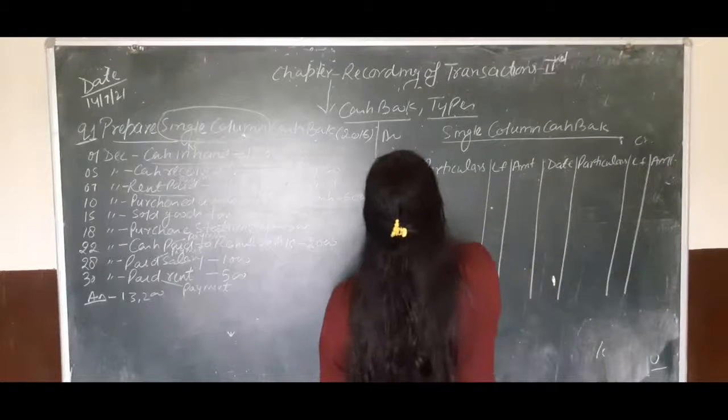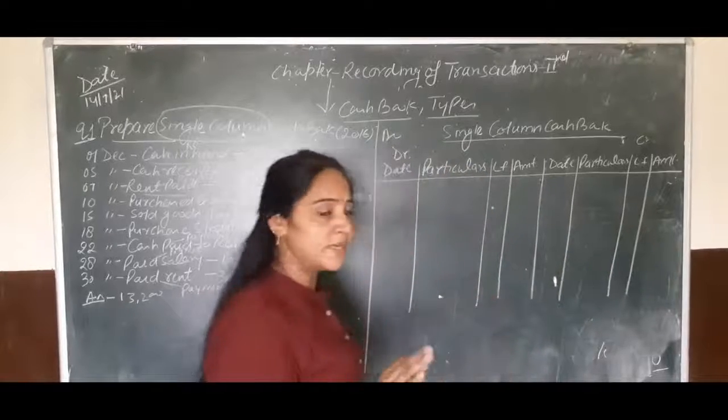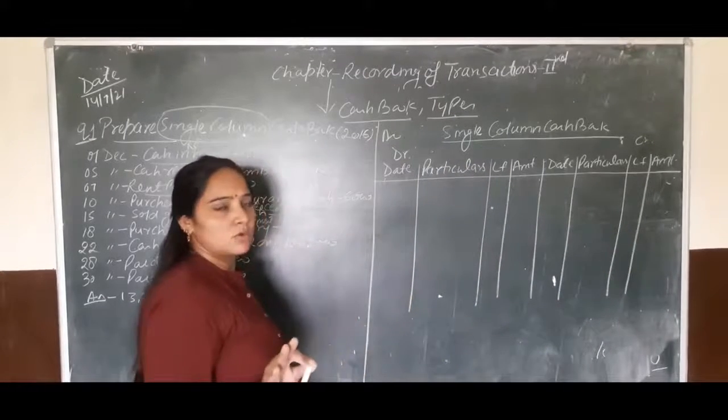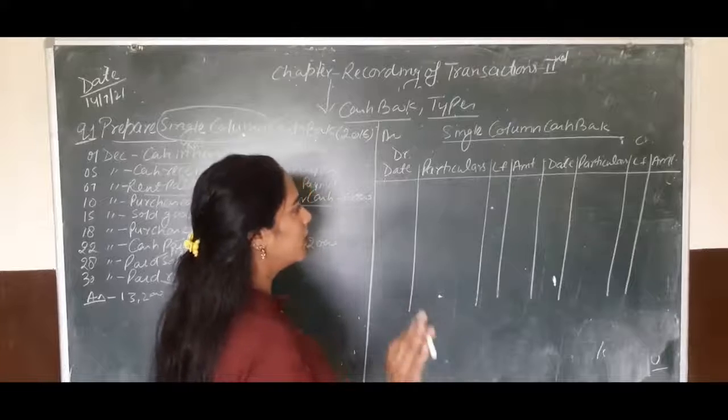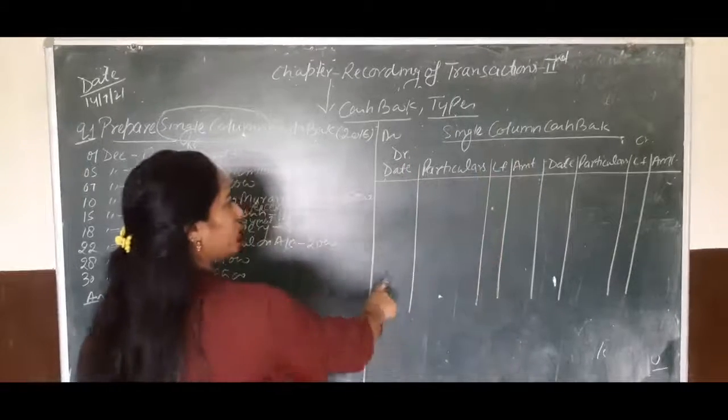Okay. So children, this is our format. We must always use the format in every transaction or in every preparation of the account. Okay. So first we will prepare the single column cash book according to this format.